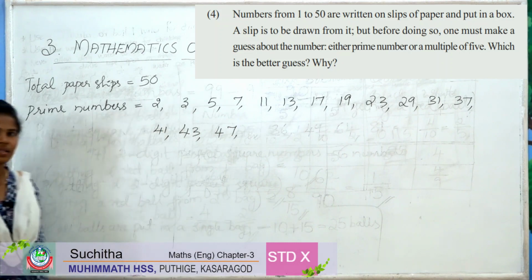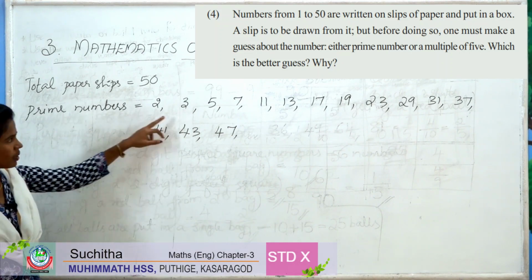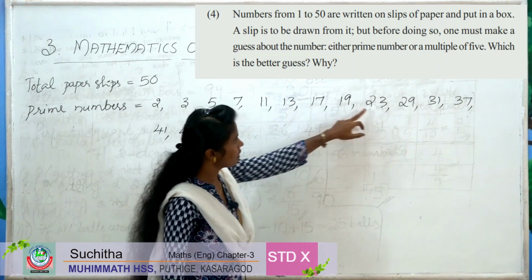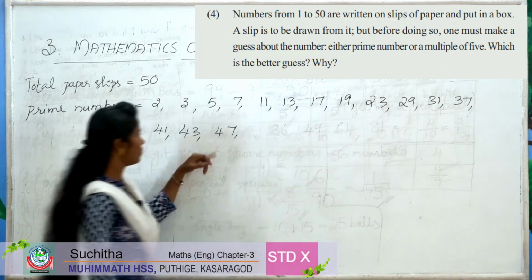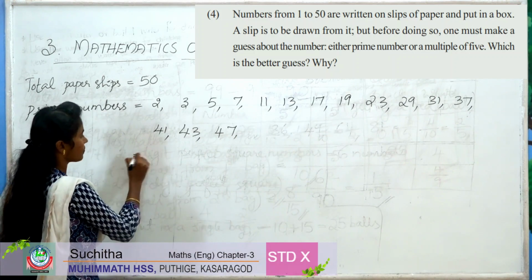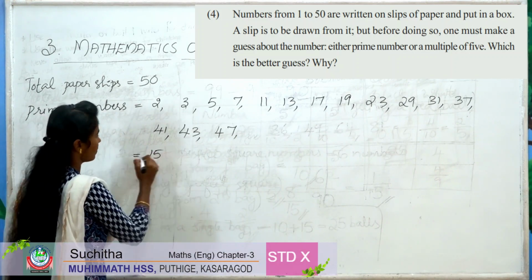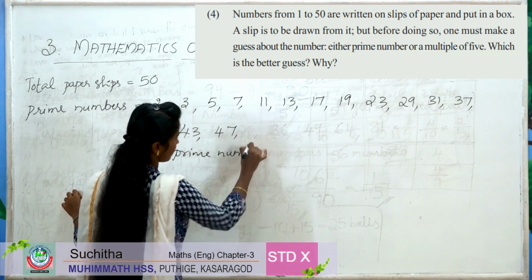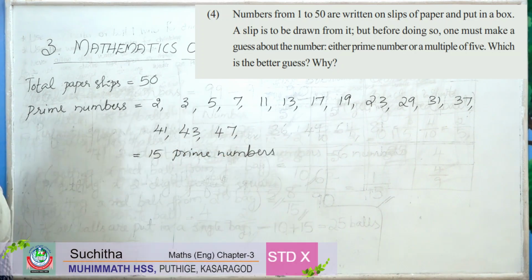So these are the prime numbers. In total, how many prime numbers are there? 15 prime numbers. Out of 50 there are a total of 15 prime numbers.